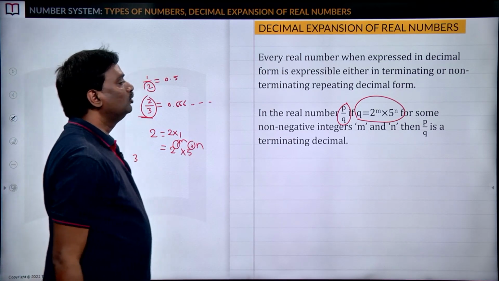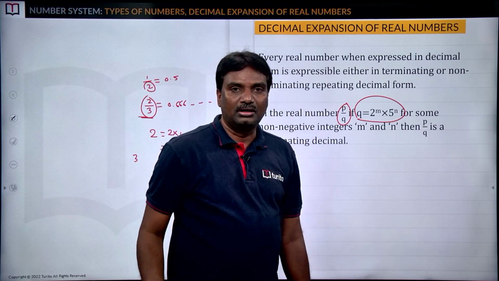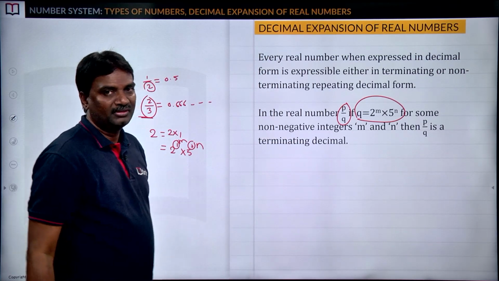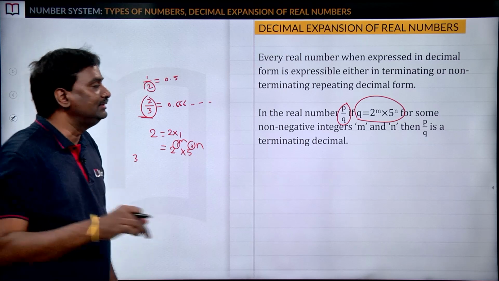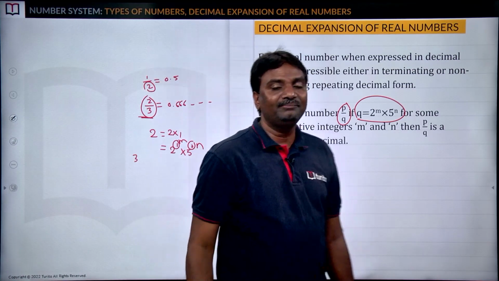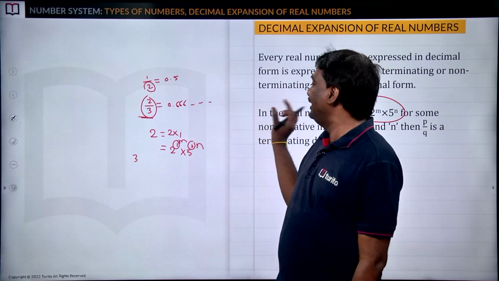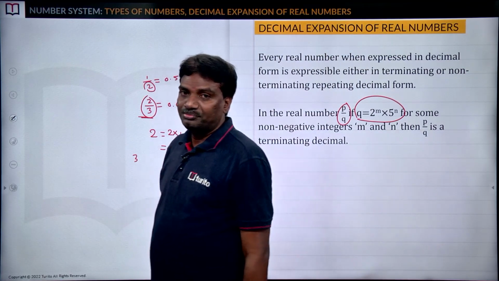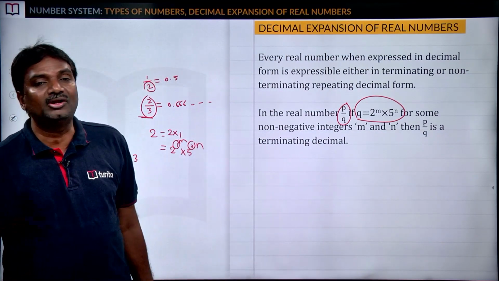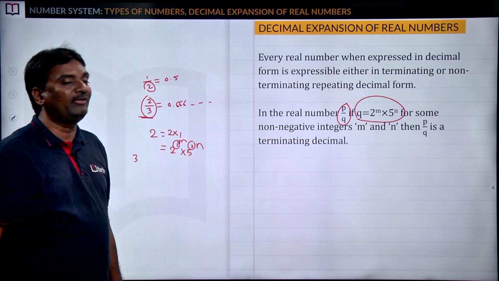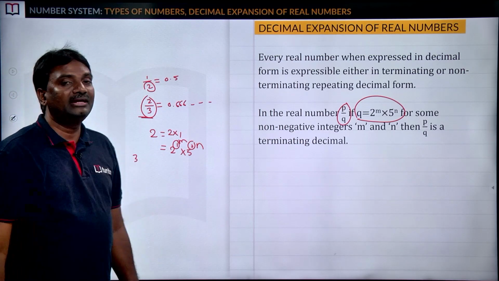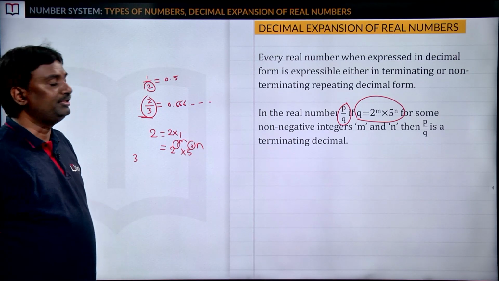That is why we can say 2 by 3 is a non-terminating decimal. So if you express the denominator in the form of 2 power m into 5 power n, then that is a terminating decimal. Otherwise, we can say that is a non-terminating decimal.